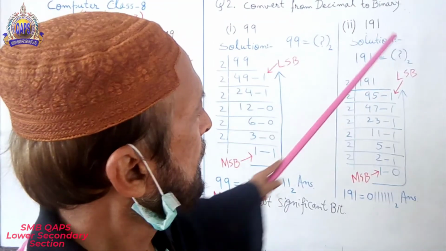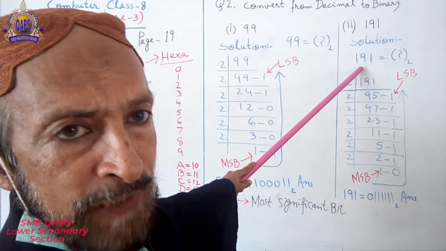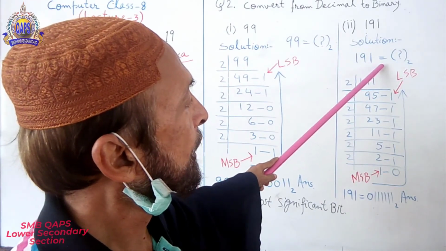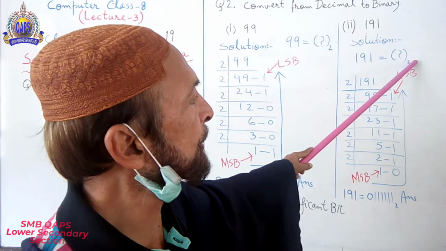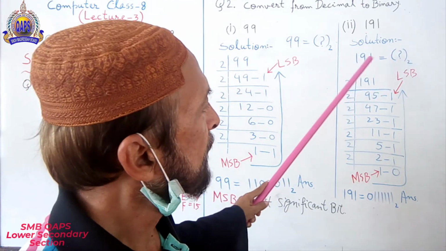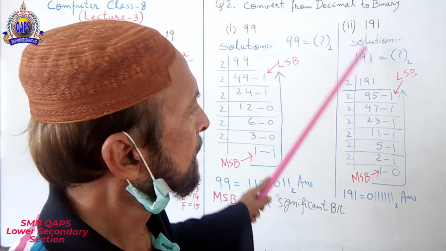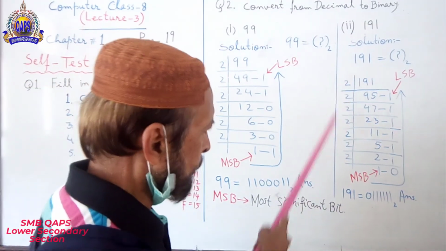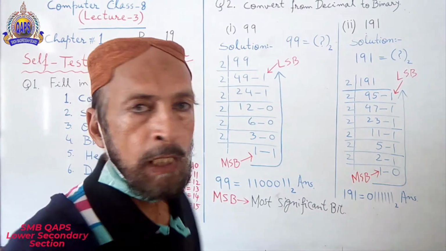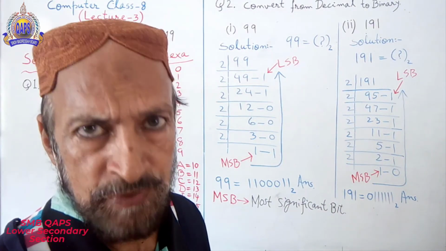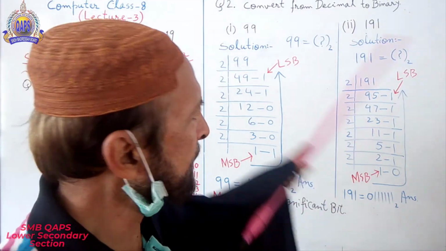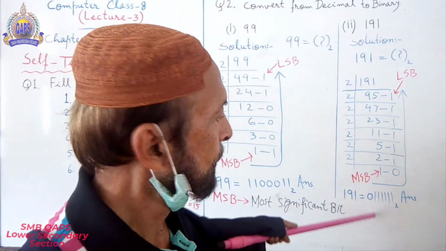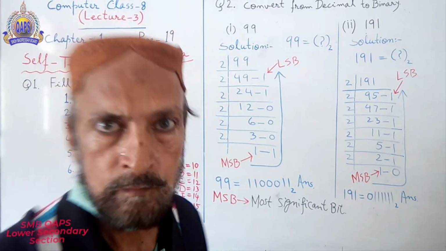Solution. 191, what will be base power 2 of 191 divided by 2? Look at the board, look at the board. I hope you understand it. Everybody, class 8 computer, look at the board very carefully.